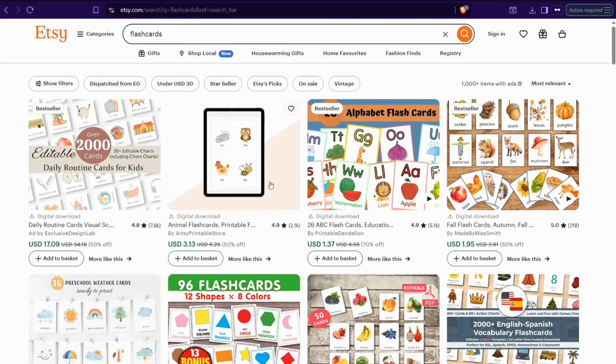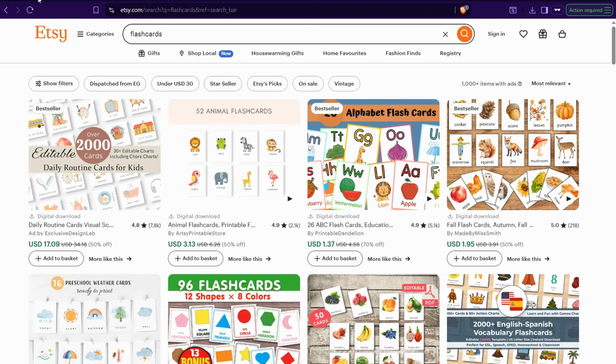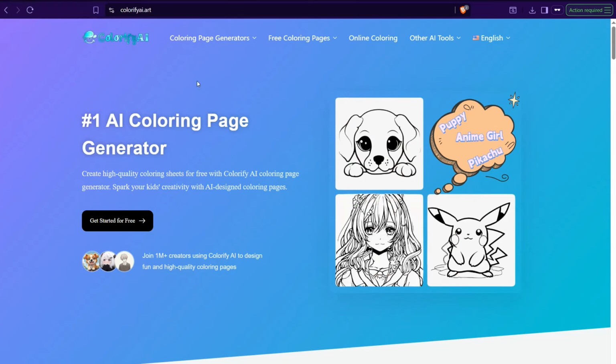So in today's video, I'm going to show you how we can utilize the power of AI to create these flashcards in just a few seconds, and how we can sell them to make money online, even if you don't have any experience. So stick with me in this video step by step. First of all, just head over to this amazing website, clarifyai.art. This awesome website is completely free.